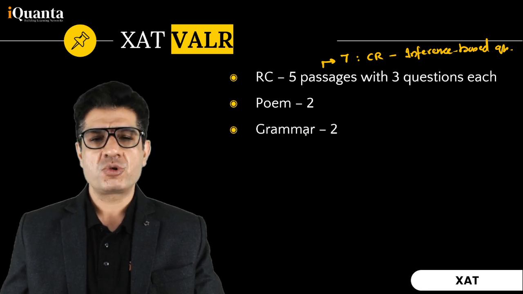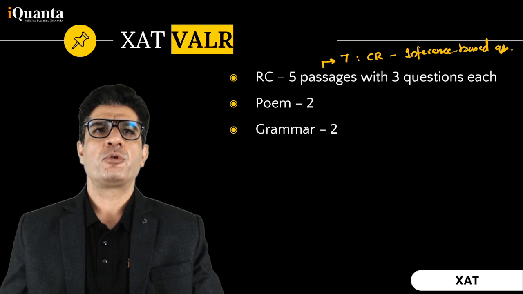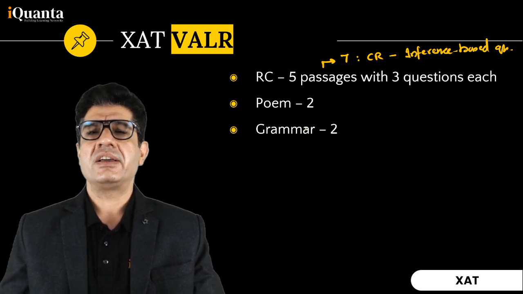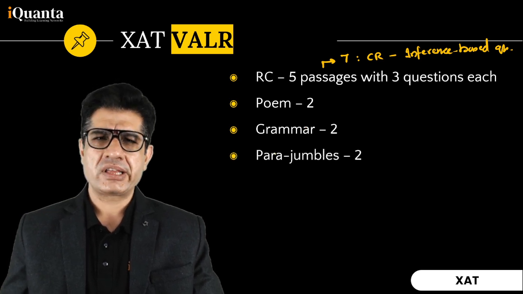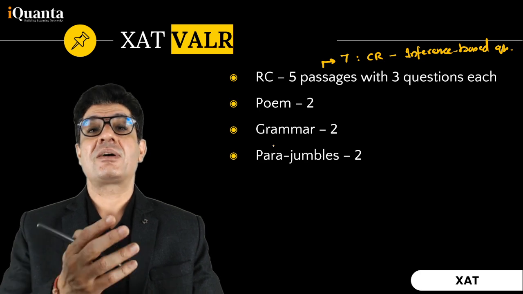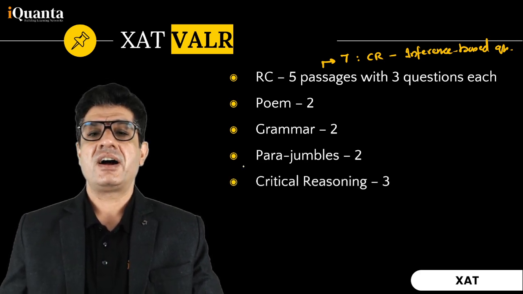Then we had 2 grammar-based questions which were essentially focused on error identification. The focus was in areas like prepositions and adjectives and irregular plurals of nouns. Then 2 parajumbles, moderate. If you are somebody who is decent at parajumbles and you combine that with the options that are available, I think these were definitely doable.